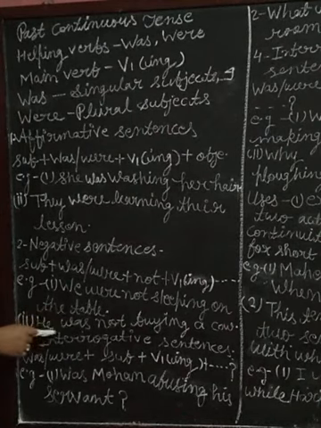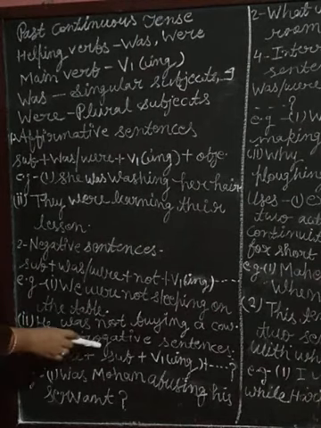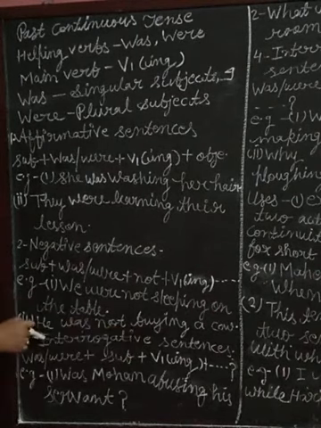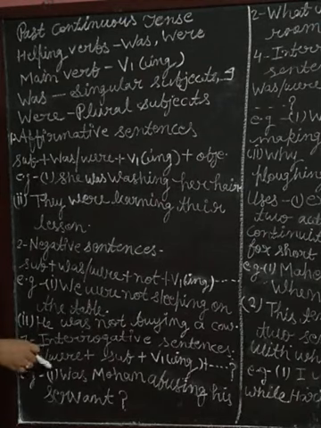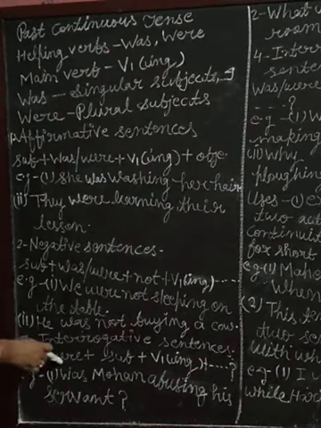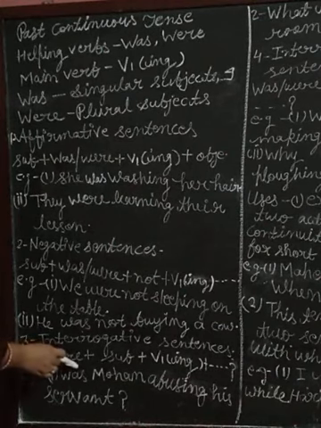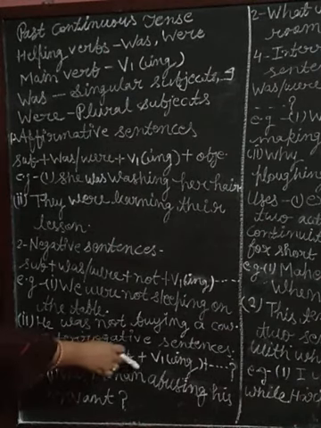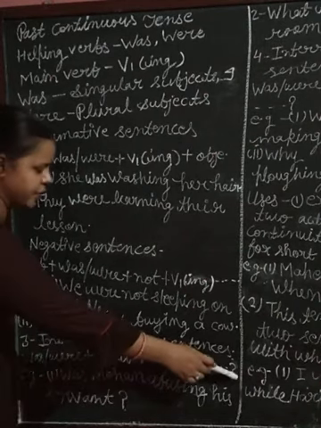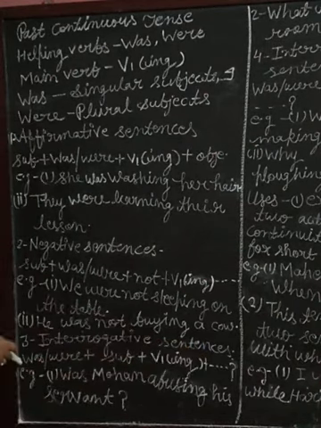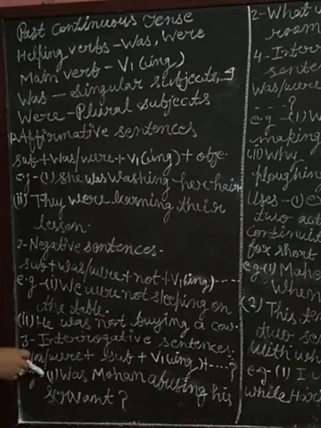Okay, now third is interrogative sentences. How do we make interrogative sentences? Interrogative sentences start with a helping verb. So the pattern is: helping verb comes first, plus subject, plus verb first form with ing, plus whatever follows, at last the interrogative sign. So look at the example, students.